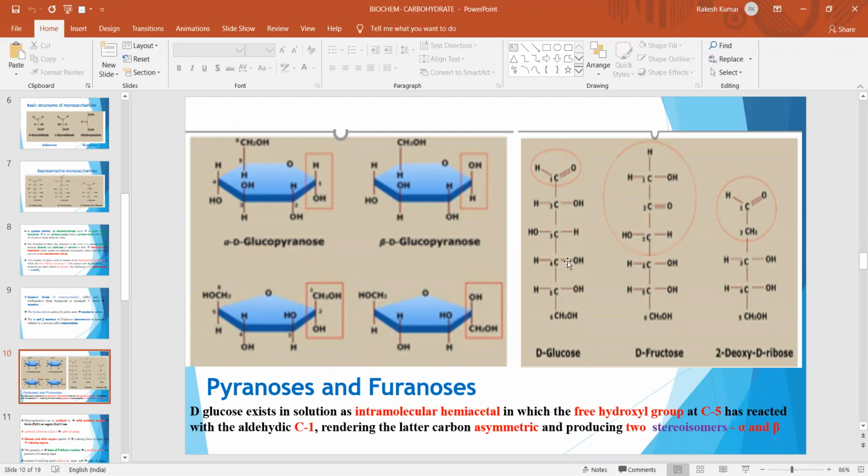Similarly, in case of D-fructose, it forms a 5-membered ring structure, that is furanose. And here also C2 is responsible for its isomeric forms, that is alpha-furanose as well as beta-furanose.